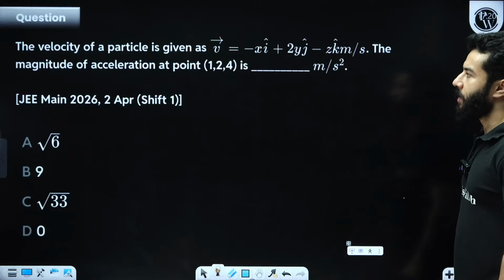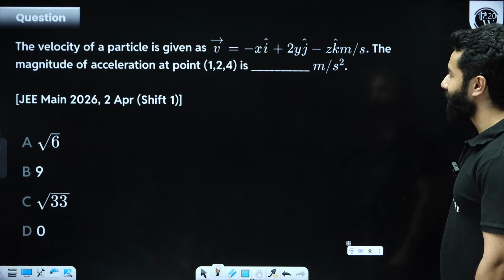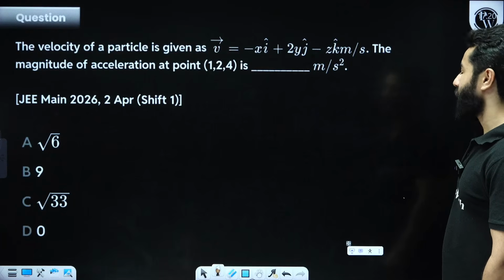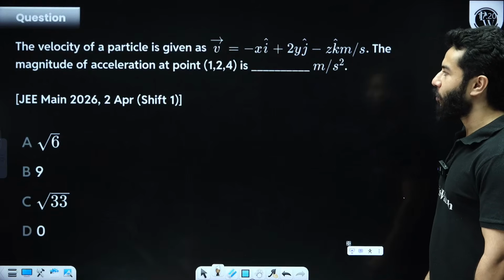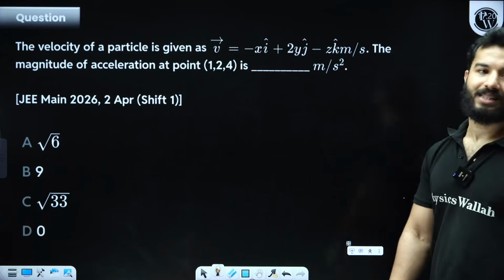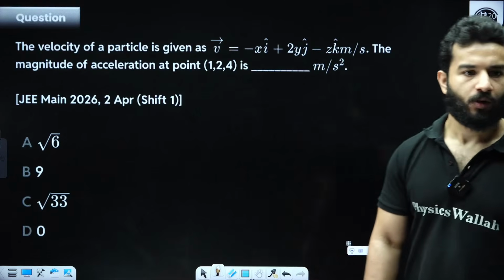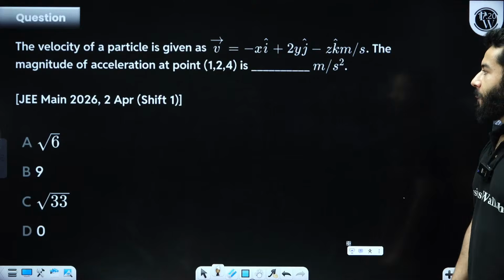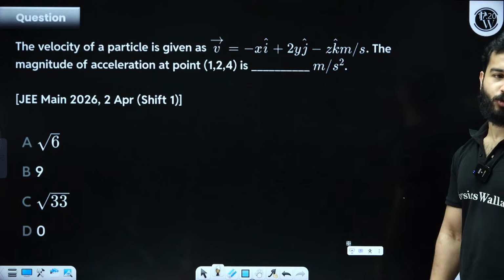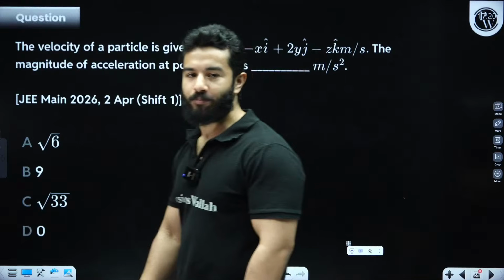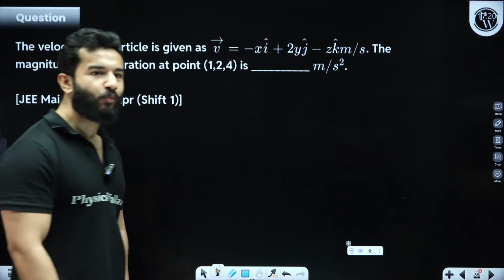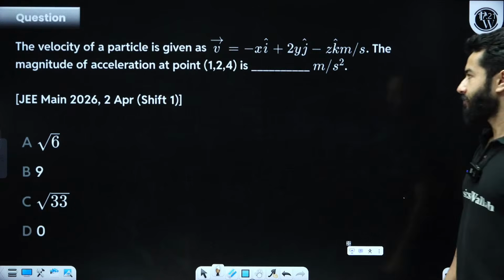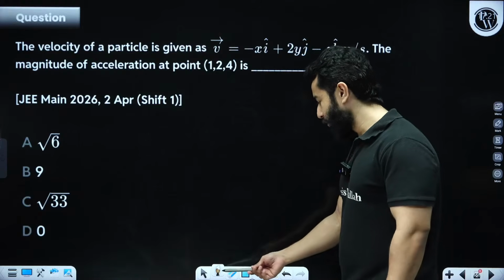The velocity of a particle is given by v equals minus x i cap plus 2 y j cap minus z k cap. The magnitude of acceleration at point 1, 2, 4 is this. You have to find out the net acceleration at 1, 2, 4. So it is not about time. The relation is between v and x, and you have to find out the magnitude of acceleration.